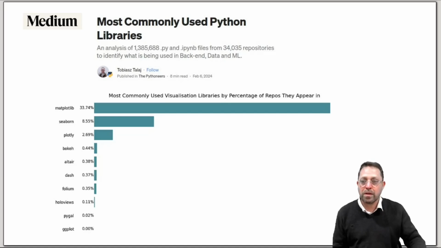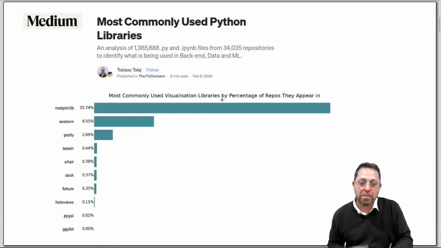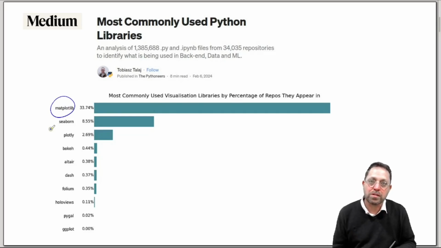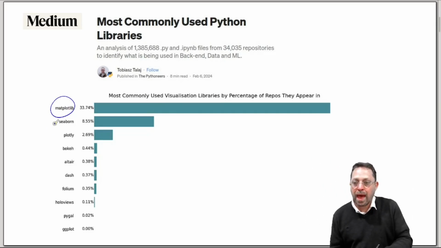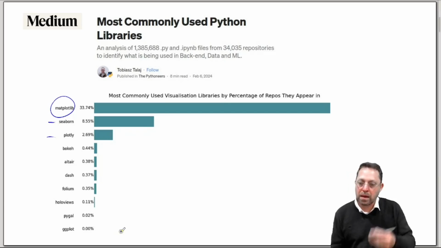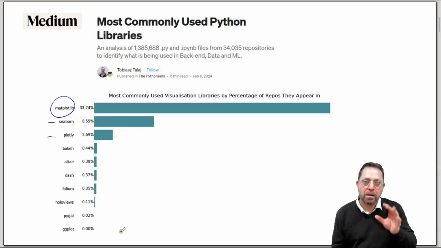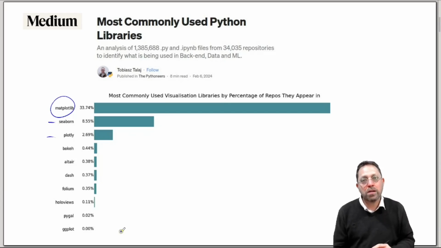In this article, Mr. Talaj downloaded a bunch of repositories from GitHub and did an analysis and found that amongst the visualization libraries, Matplotlib was by far the most common, followed by Seaborn and then Plotly and then many others.